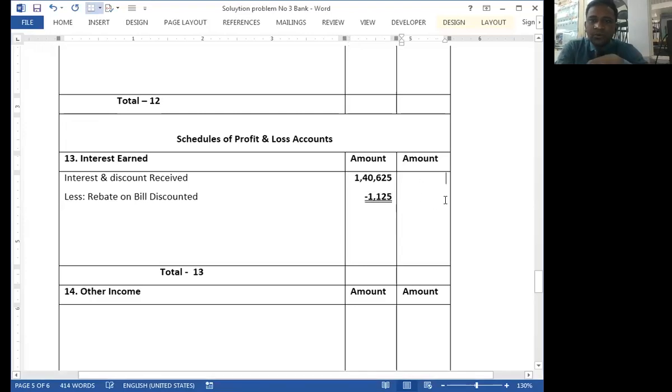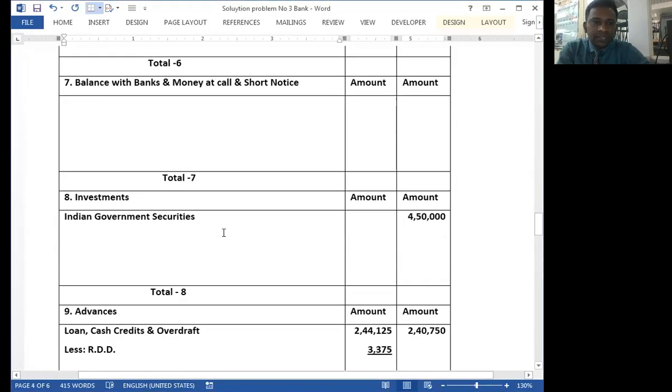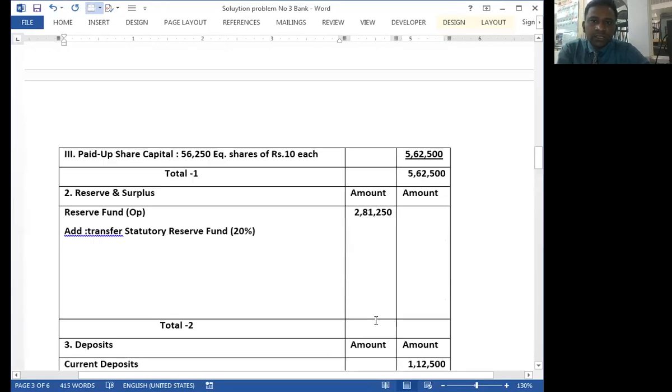Okay, what is the rest amount? 1,40,625 minus 1,125. Okay, 1,39,500. And the second effect of this item, rebate on bill discounted, is it transferred to profit and loss account? 1,125. Similarly, RDD, this item is also transferred to profit and loss account under the heading